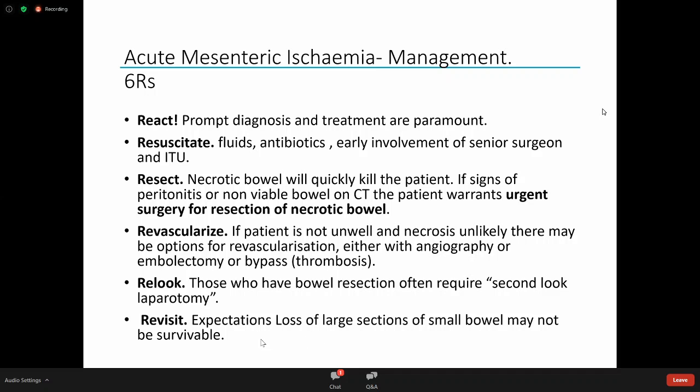So if you laparoscope or open a patient who's 82 in the middle of the night and all of the gut is dead from the DJ flexure to the colon, which has certainly happened to me, I'm sure it's happened to Miss Din, then I think at that stage you need to say, this is unachievable. Don't embark on radical extensive surgery in a patient who won't survive.